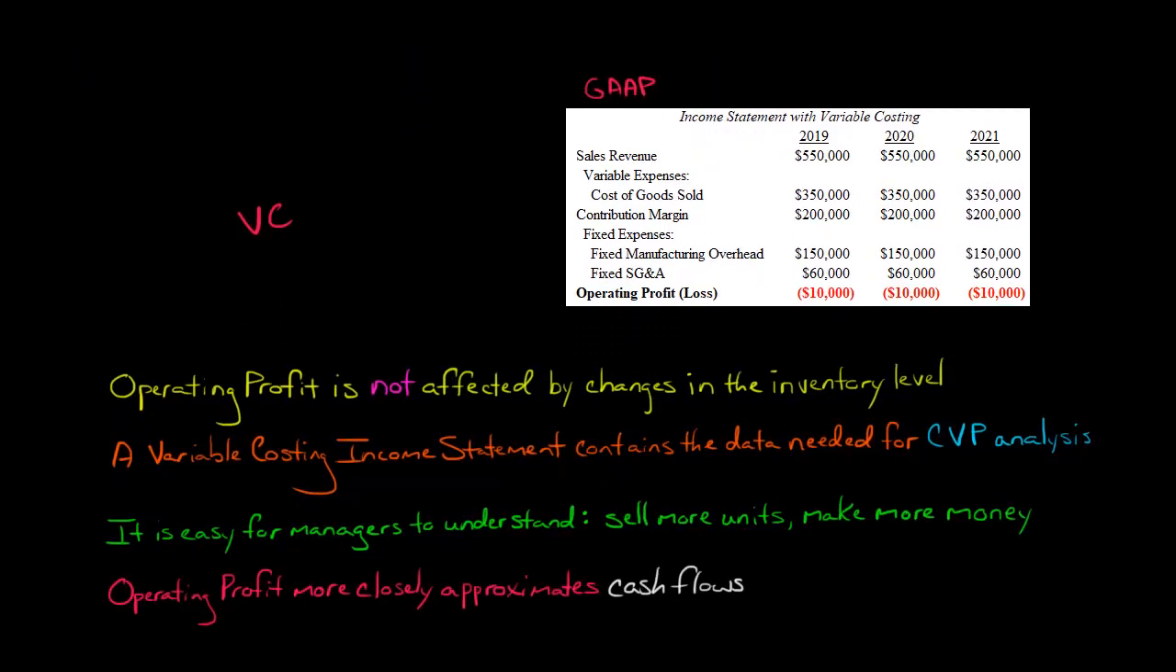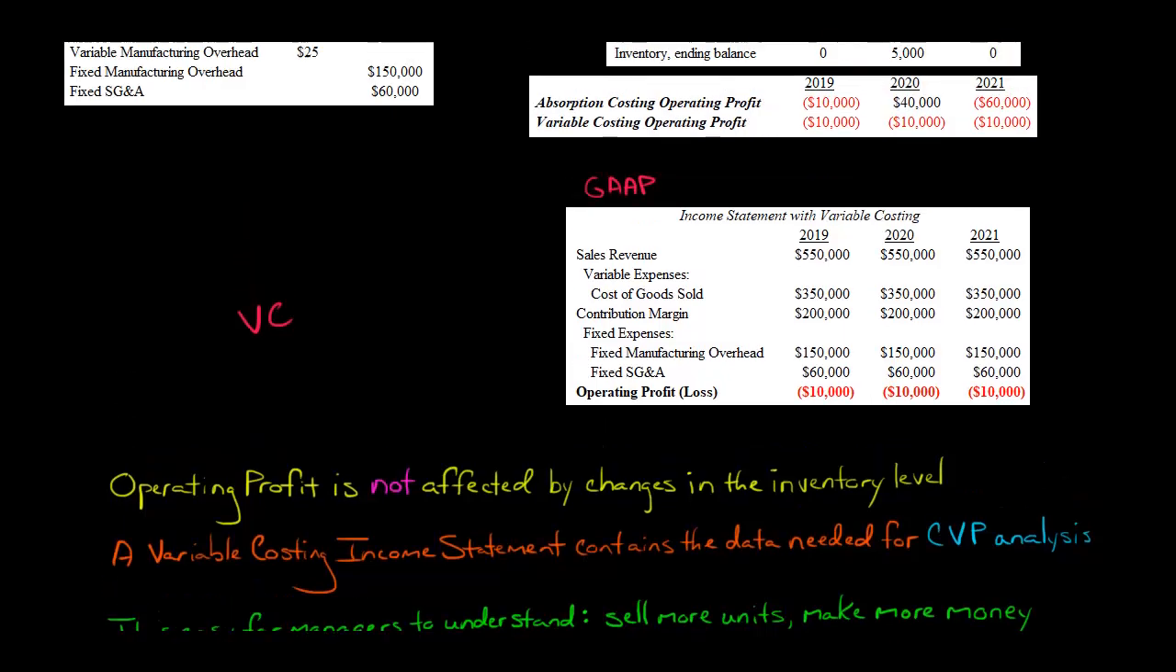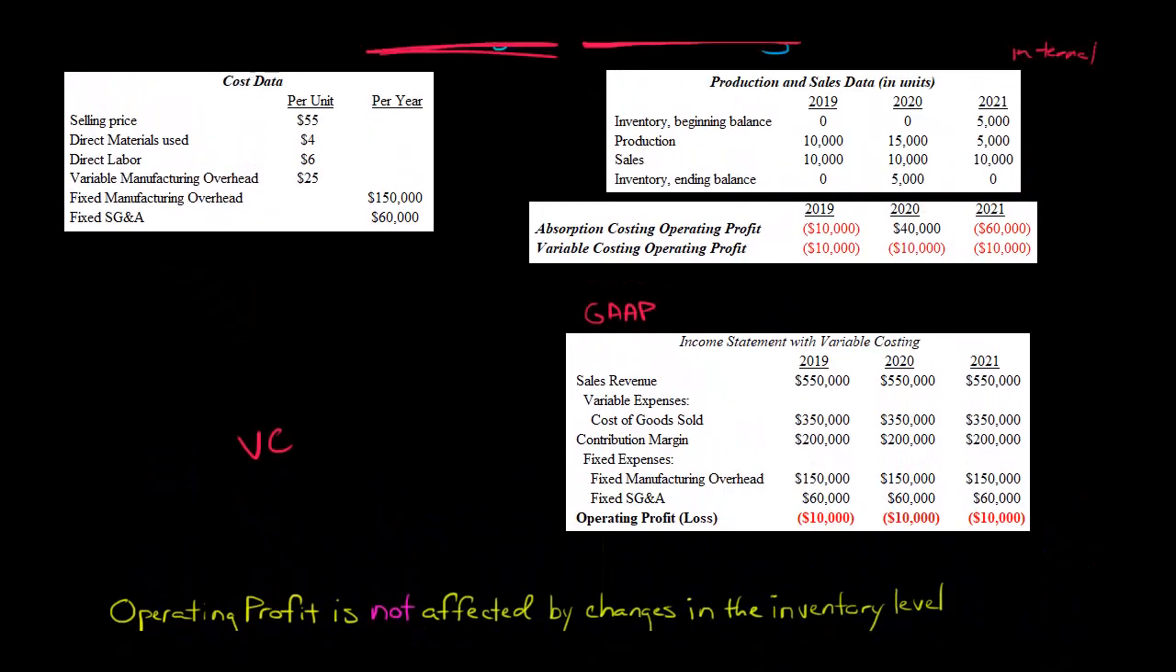Now, another advantage of variable costing applies when a company is having trouble with cash flow or is worried about running out of money. When you use variable costing, your operating profit is going to more closely approximate the actual cash flows of the company than it would if you used absorption costing. And here's why. Remember the key difference between absorption costing and variable costing: with absorption costing, when you produce more than you sell, you're going to be deferring some of the fixed manufacturing overhead. Some of that is going to be pushed to a future period.